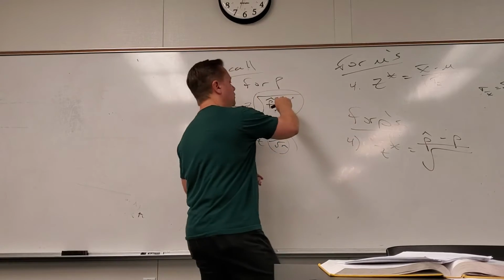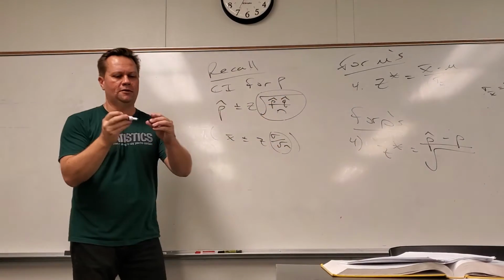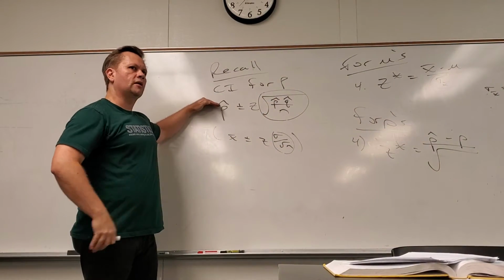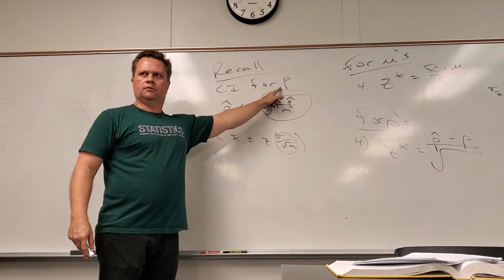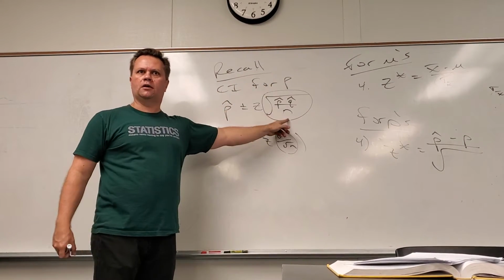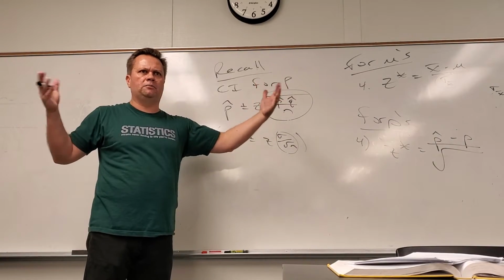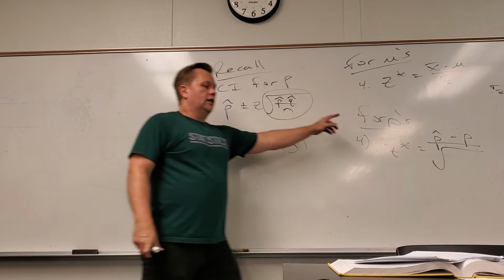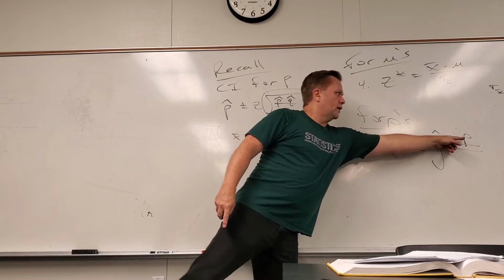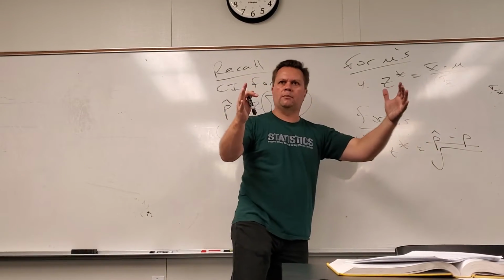The difference is, when I'm making a confidence interval, do I know the actual value of P? No, that's the whole purpose of the confidence interval, to give some estimate for what P might be, or a rough idea. In a hypothesis test, I'm assuming I know the population information.